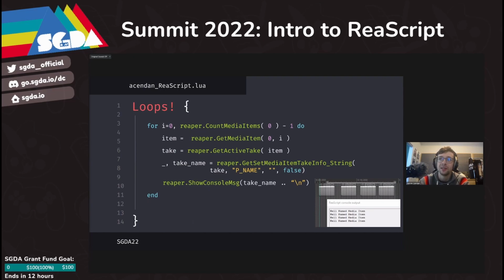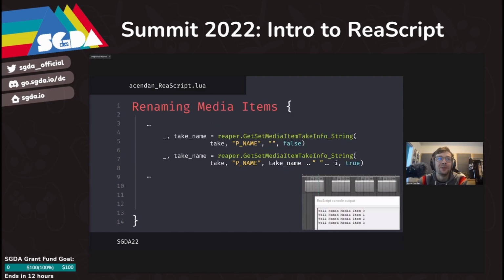The rest of the code inside of this little screen is pretty much the exact same, copy pasted over. The only major change is that inside of GetMediaItem, instead of using 0, 0, we're now using 0, i, where i in this case is the index from our for loop. Because of that, every time we loop through this, we will grab the next index of an item in our project. You can see in the window on the bottom right that we have 4 items in our project, and all of them are named the same, media item. They all have the exact same name, and it prints 4 times in a row because that's what this project looks like.